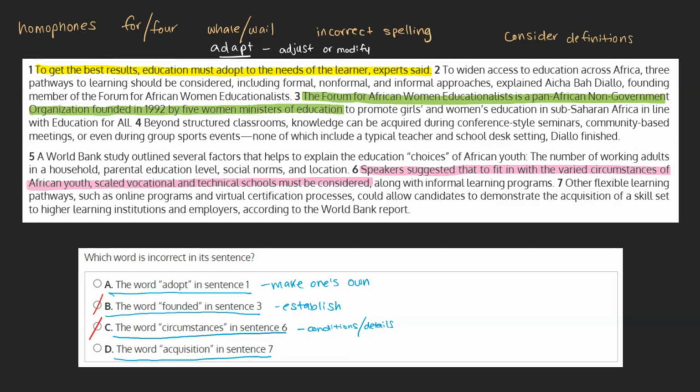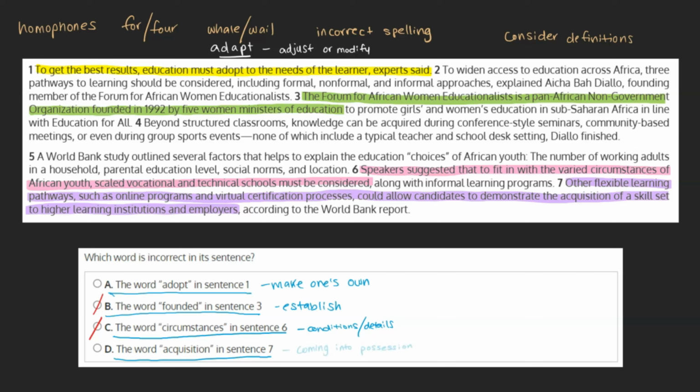And D. The word acquisition in sentence 7. Other flexible learning pathways, such as online programs and virtual certification processes, could allow candidates to demonstrate the acquisition of a skill set to higher learning institutes and employers.